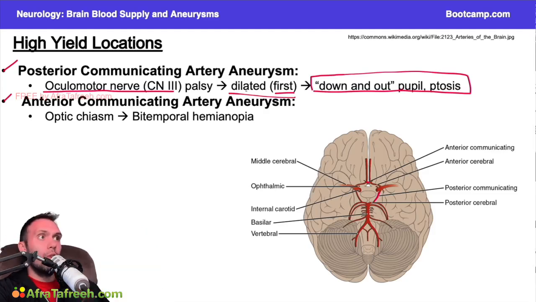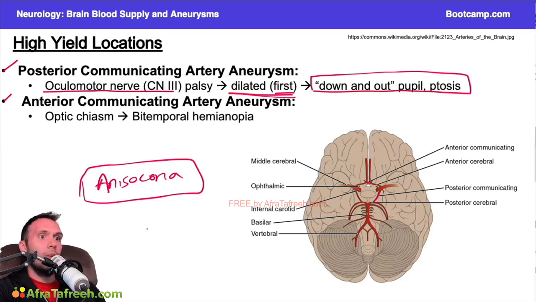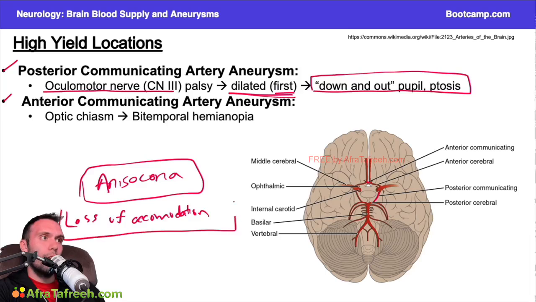But again, instead of saying dilated pupil or mydriasis, they can say that there's anisocoria. Anisocoria just means that the pupils are unequal in size. So that's another way that they can say this. Or maybe the pupil has a loss of accommodation. That can also happen if you affect the parasympathetic fibers on cranial nerve 3. So just remember, there's all different ways they can ask this.